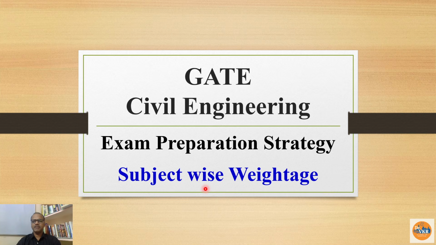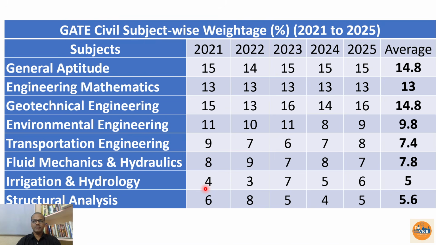Before going to this one, first let us understand what are the marks given in the past 5 years for various subjects. So if you observe here, GATE civil engineering subject wise weightage from 21 to 25. So here these are the subjects and the year wise marks and the average I have given here. So if you observe here, general aptitude 15, 14, 15, 15, 15, overall it is 14.5. That means every year we are getting on average 15 only, and mathematics is 13. So these two together are 28. Remaining 72 marks are for the core subject.